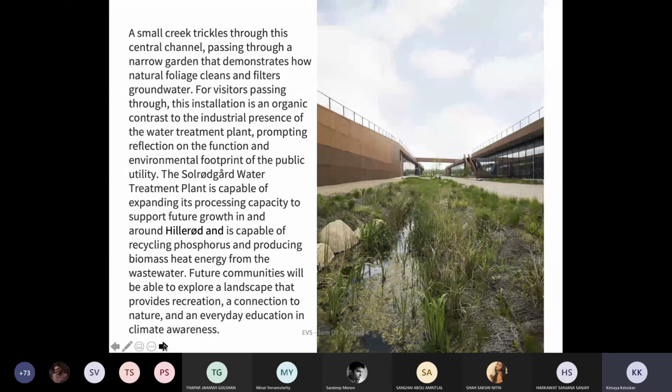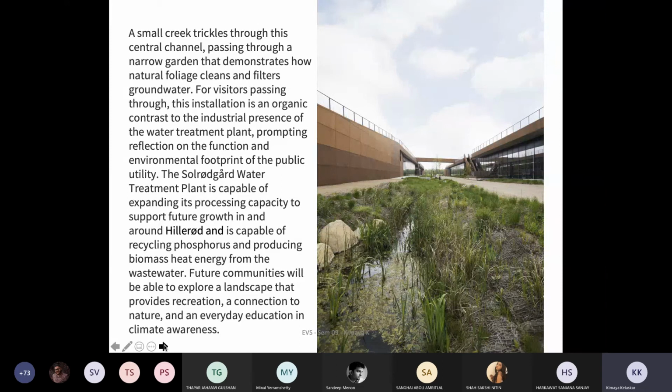For visitors passing through, this installation is an organic contrast to the industrial presence of the water treatment plant, promoting reflection on the functional and environmental footprint of the public utility. So instead of going for chemical treatments, you can actually look at the natural treatments which are there.